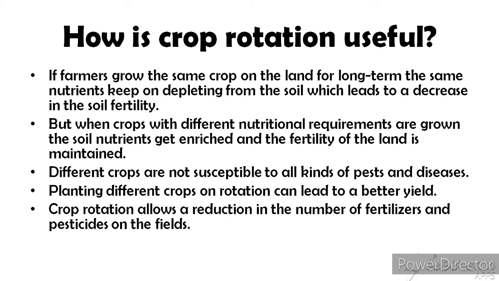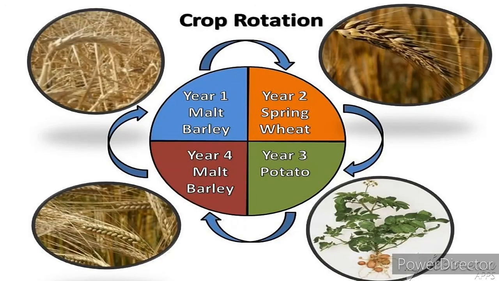Different crops are not susceptible to all kinds of pests and diseases. Planting different crops in rotation can lead to a better yield. Crop rotation also leads to a reduction in the amount of fertilizers and pesticides used on the fields. This is the system of crop rotation.